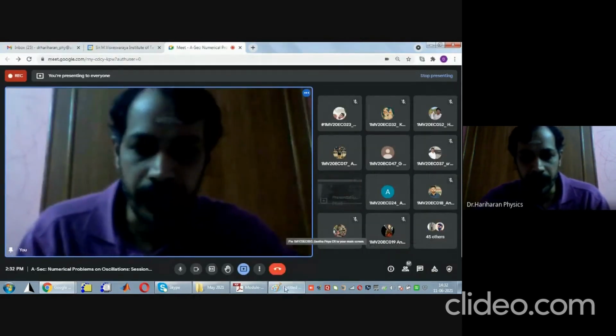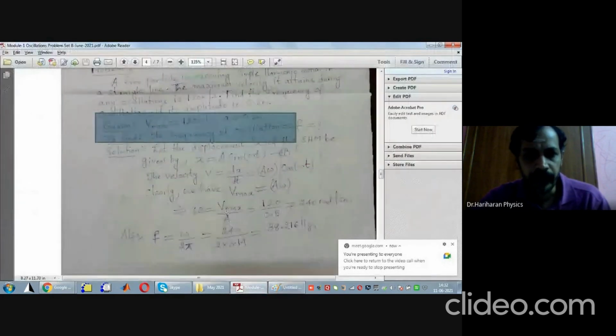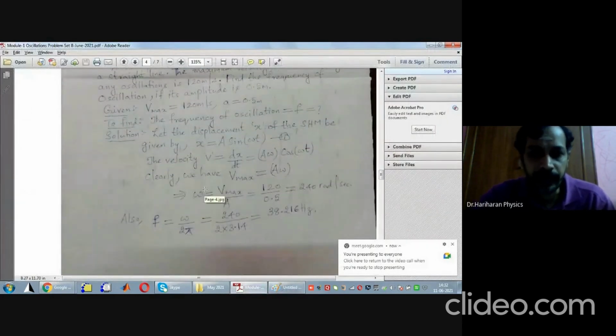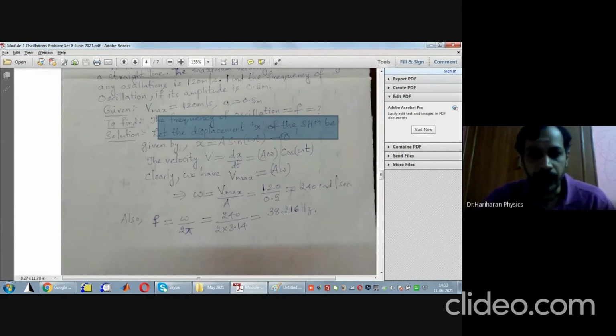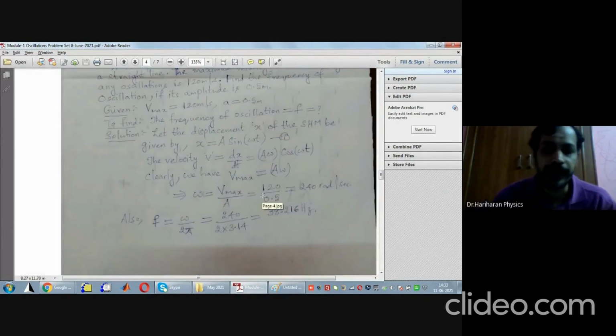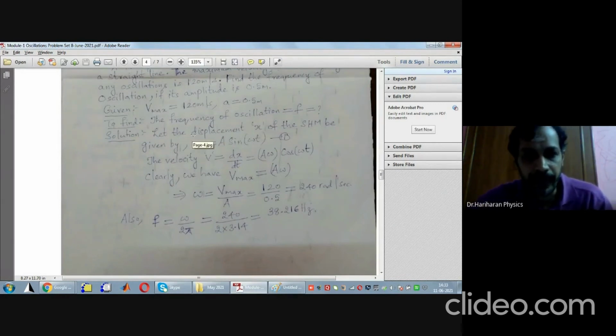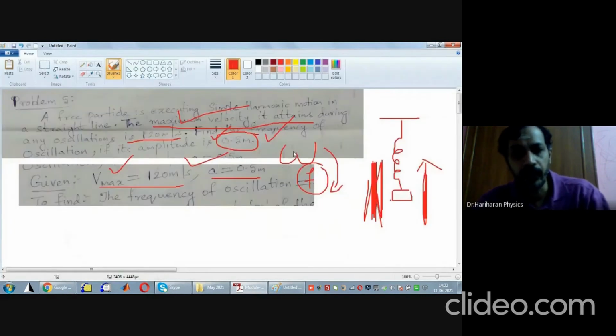Now look here. First, as usual, let the displacement x of the simple harmonic motion be given by, I already told you, all simple harmonic motion can be completely described by a sinusoidal signal. Therefore, let that be given by x of t is equal to a into sine of omega t.